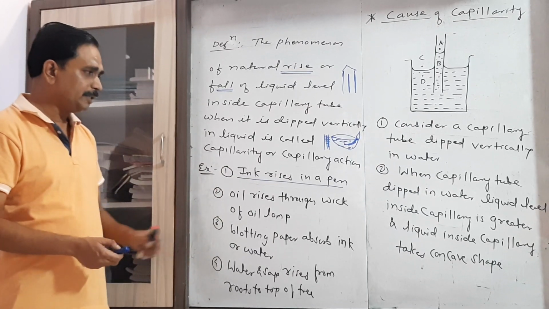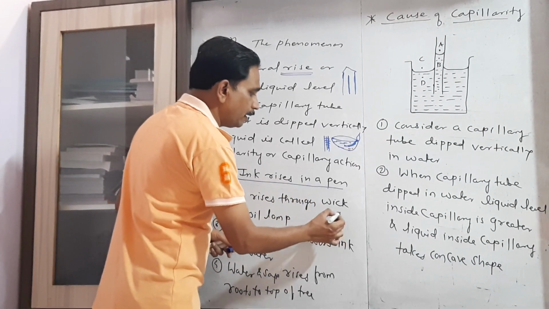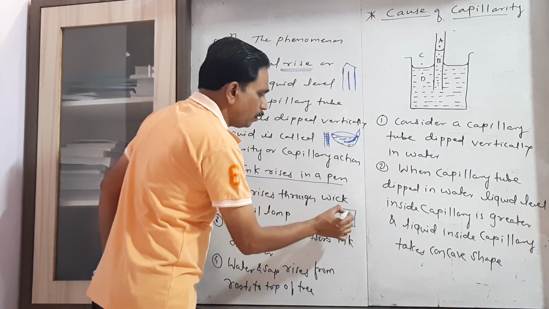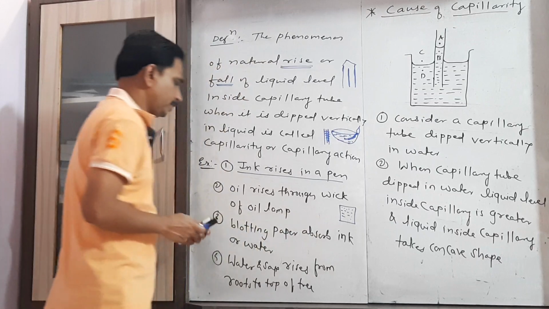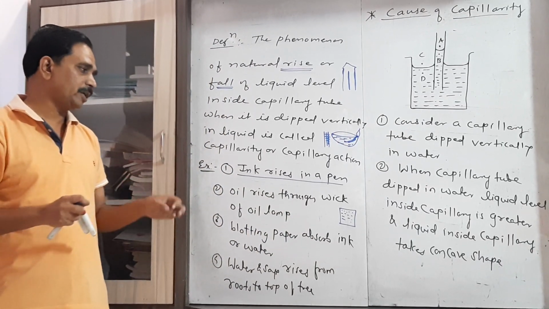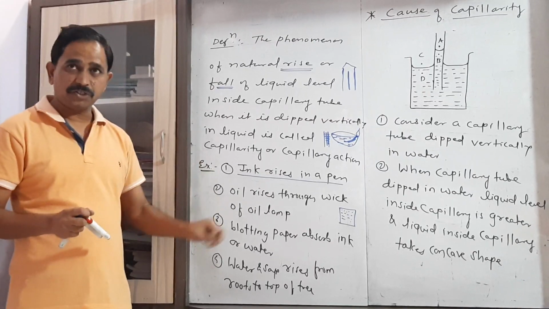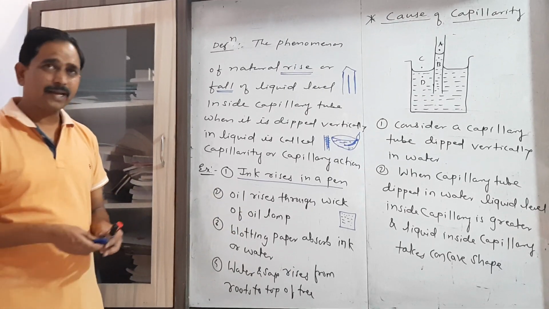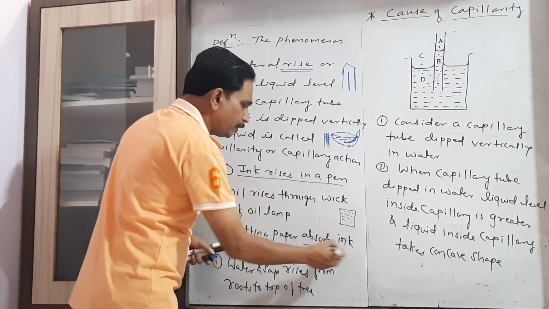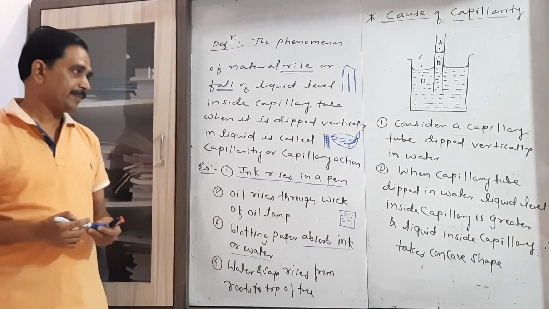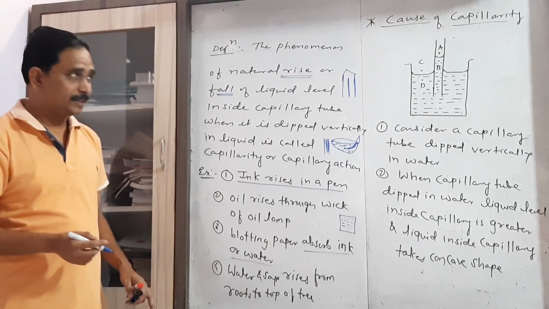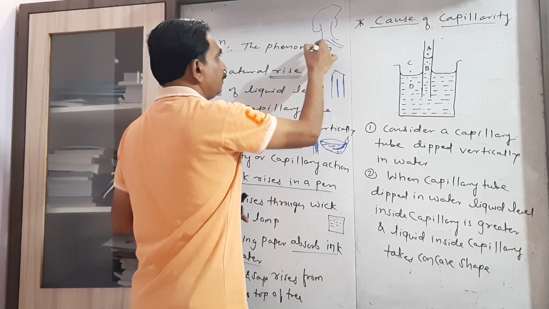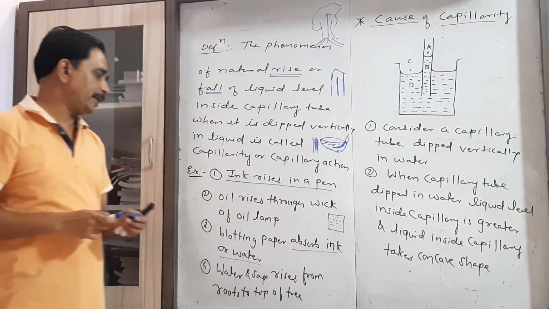Third one, there is a particular paper which is used in a chemical laboratory, that is the blotting paper, which has very small, very minute pores. That blotting paper is generally used to absorb the moisture of a compound which is prepared in a laboratory, or we can use that paper to absorb ink or water. Now here water and sap, that is the minerals, also rise up from the roots to the top part of the tree.